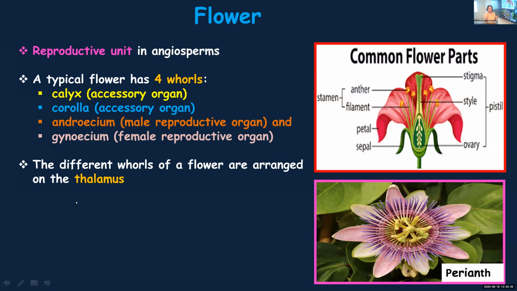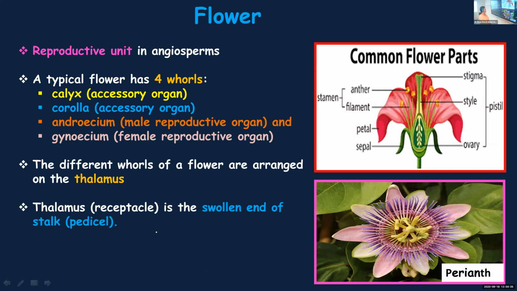And a flower has a stalk by means of which it is attached to the stem. The stalk of the flower is known as pedicel. Where this pedicel gets attached to the flower, you can see a broadened, swollen part. That part is known as thalamus. We even call it a receptacle.